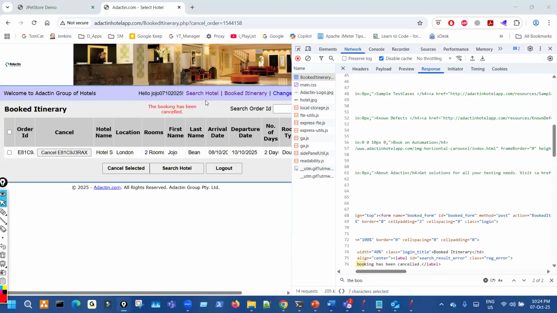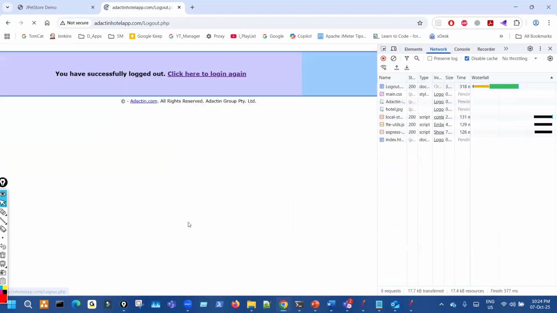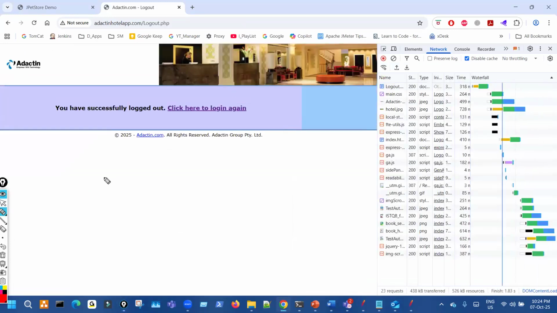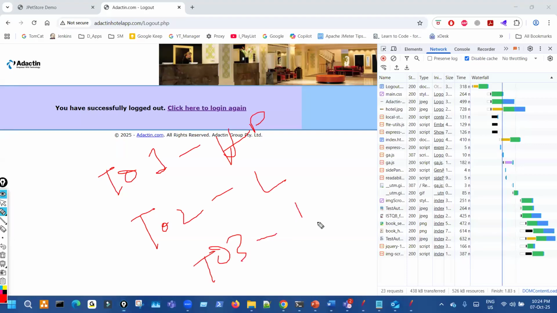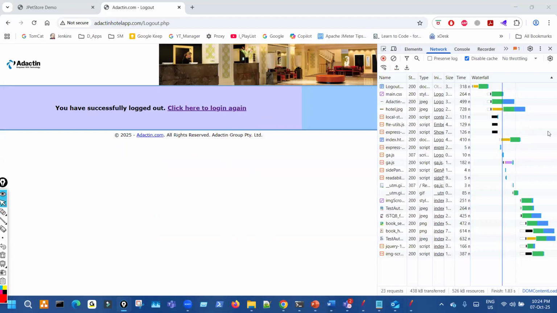So that verification, and then the final transaction is log after cancellation. So how many transactions does it have? Homepage, homepage, login, login, homepage, T03 booked itinerary, T04 cancellation, and T05 log 5 here. So that's it. Okay. So do that, so you understand the ins and outs of the stuff.